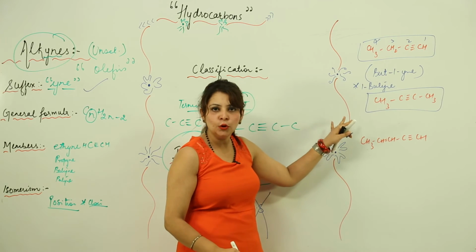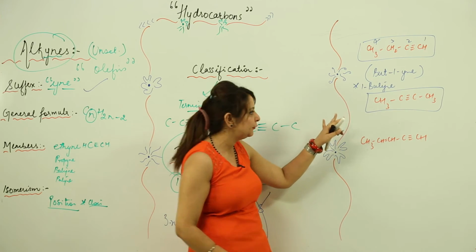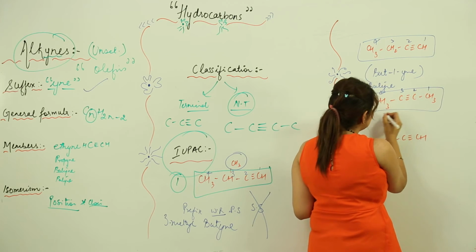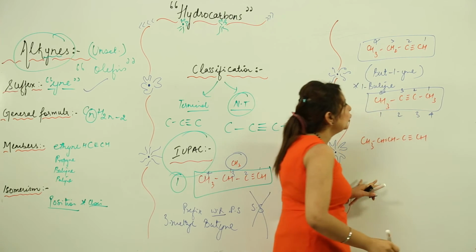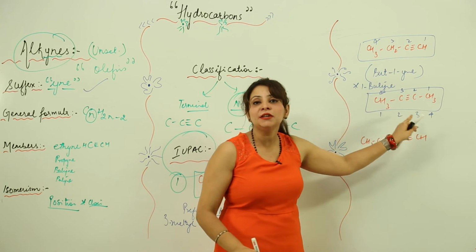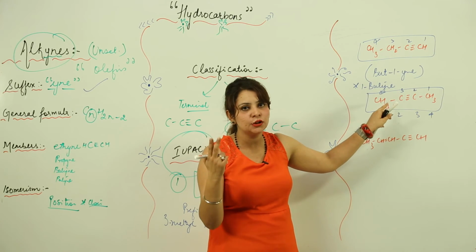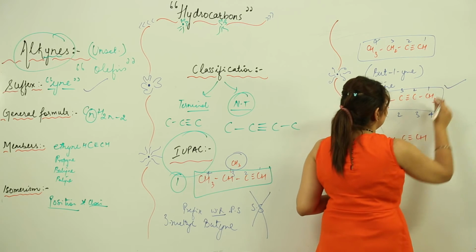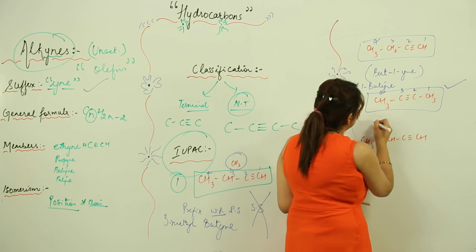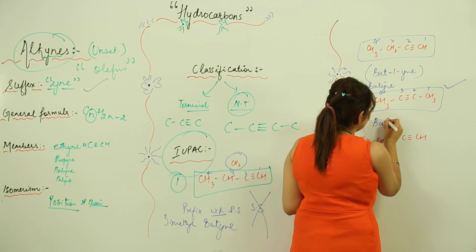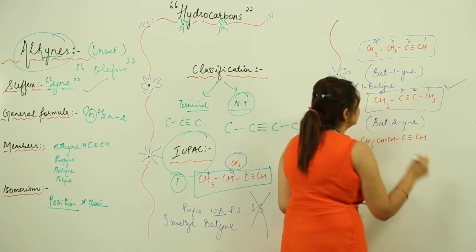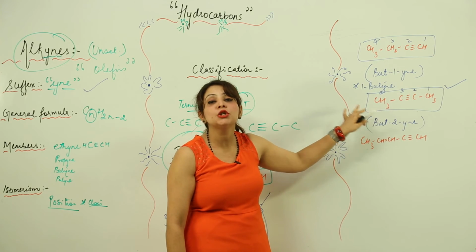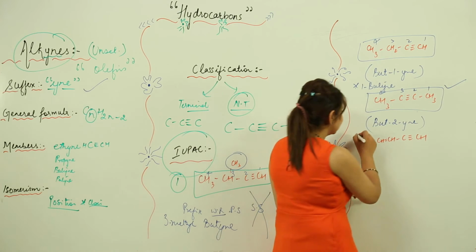This is my parent chain, no substituent left, so that means we can skip the prefix. So again I need to number it. I can number it from this side, and also I can number it from this side. Whether I number from this side or that side, my carbon with triple bond is getting only number 2. So that means I can do it from either side. Let's say that I have selected from this side. So again there is no prefix, word root is but, 2-yne. So this is my IUPAC name for this compound, that is but-2-yne, or either you can write 2-butyne, right?